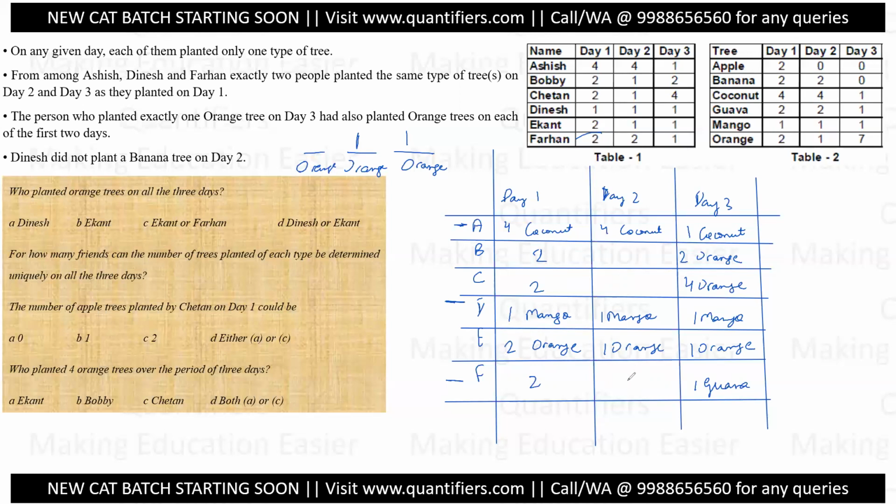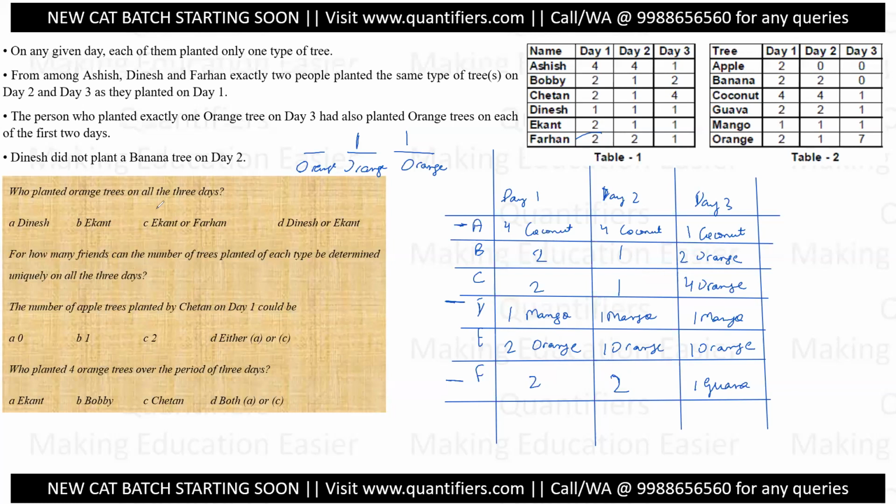But which tree is it? It is guava or it is 2 banana, I do not know, because there is 1 and 1 over here. It is possible that this is guava and these are 2 bananas, or it is possible that this is banana and these are 2 guavas. So all these combinations are possible. So I will just write 1 1 2. I cannot identify it any further. All right. So this is the whole chart that I can make.